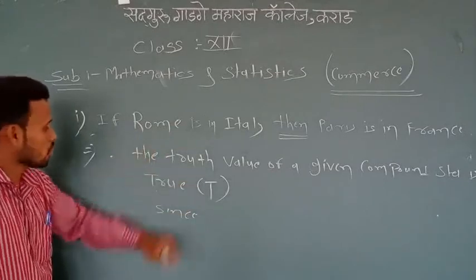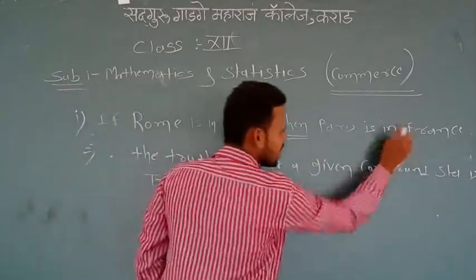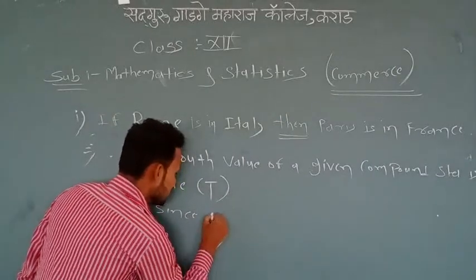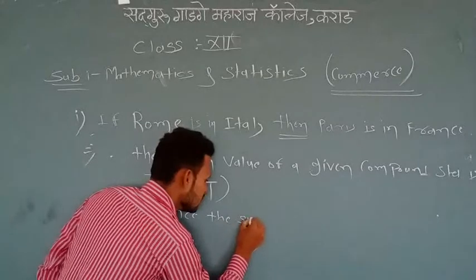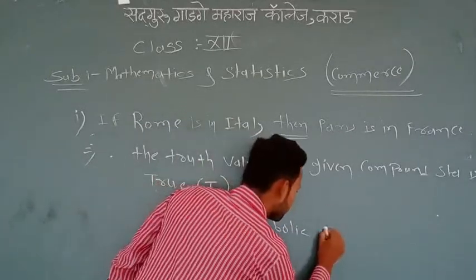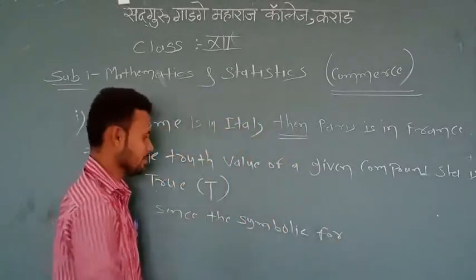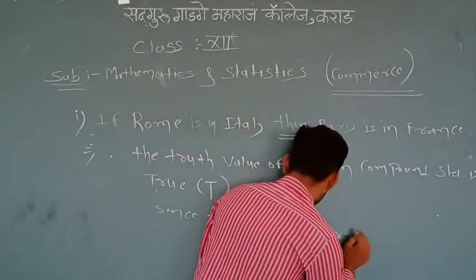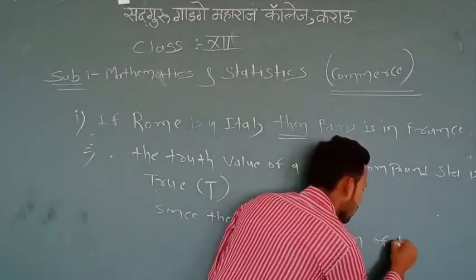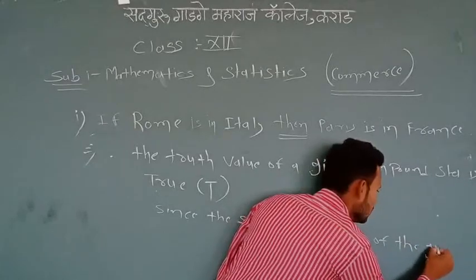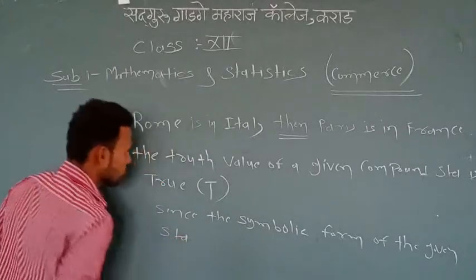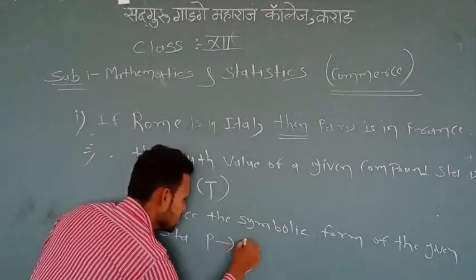This statement is P, this statement is Q, therefore its symbolic form is P implies Q.